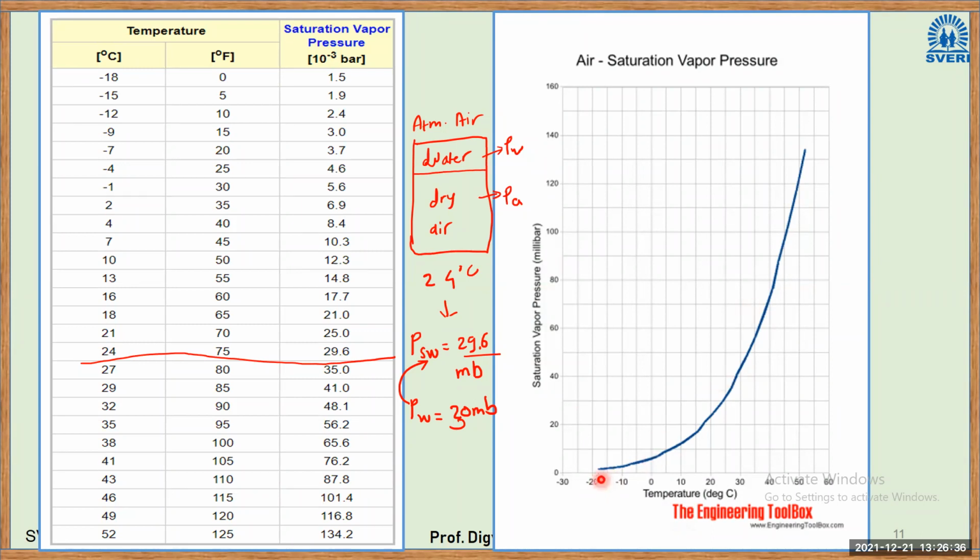That means initially there is a very slow rise, and after some point the rise is huge, so the slope is very large. That means as you reduce the temperature, the saturation pressure will also lower. If you increase the temperature, the saturation pressure will also increase.